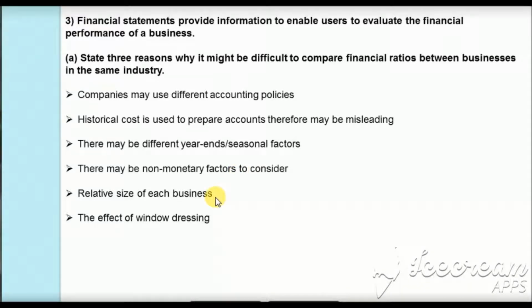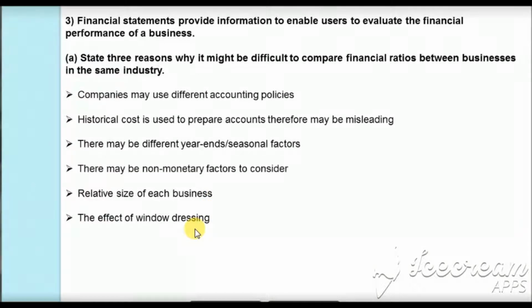Next, the relative size of the business is also important when they are compared. That is, if one firm is very big and the other is small, then the comparison is inappropriate. Or if one firm is labor intensive and the other is capital intensive, then also the comparison may give you a misleading picture. Then the effects of window dressing.